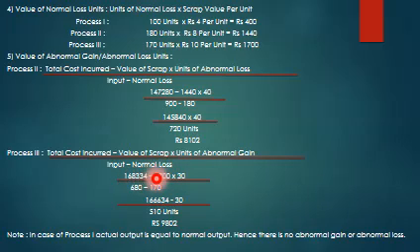1,68,334 minus 1,700, into 30, divided by 680 minus 170. So it comes to 9,802, that is 1,66,634, into 30. No, it is not minus 30, it is into 30, divided by 510 units. It comes to 9,802. So in process 1, actual output is equal to normal output, hence there is no abnormal gain or abnormal loss.